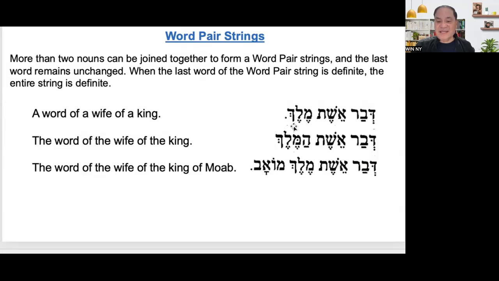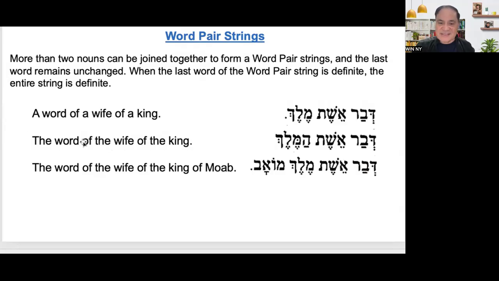Ish. Melek. Davar eshet Melek. A word of a wife of a king. So what is the main subject here? A word. But how do you determine if it is indefinite? Melek, or a king, because Melek is indefinite. So from the beginning, it must be indefinite. Okay, look at the second. The word of the wife of the king.